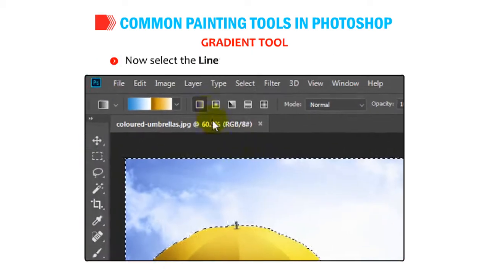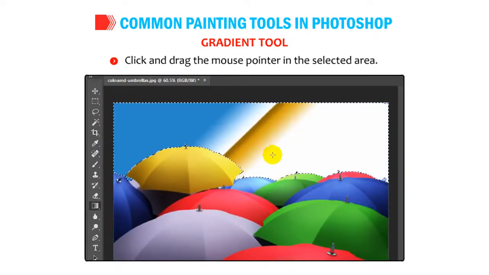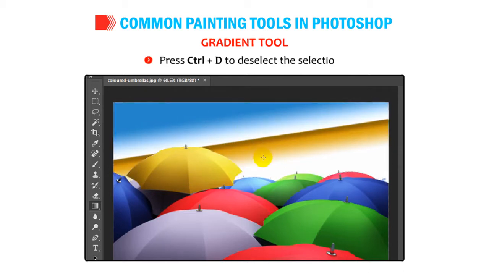Now select the Linear Gradient from the options bar. Click and drag the mouse pointer in the selected area. Notice that the selected gradient gets applied on the selected area. Press Ctrl+D to deselect the selection.